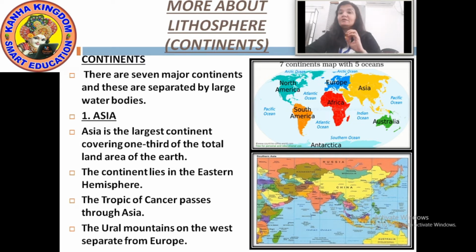Like Pacific, it's not specific, it's Pacific. P-A-C-I-F-I-C, Pacific Ocean. Atlantic and Antarctic, this sounds somewhat the same, but it is not. Atlantic.